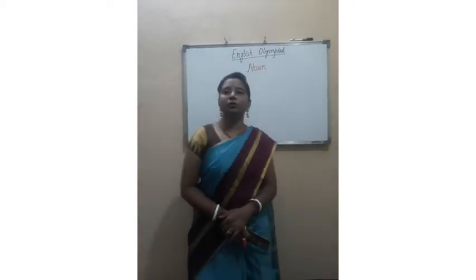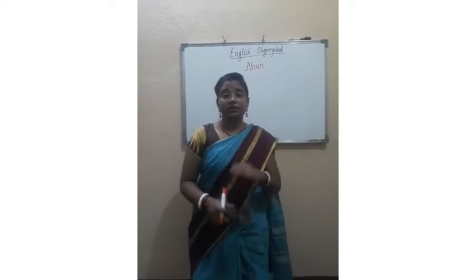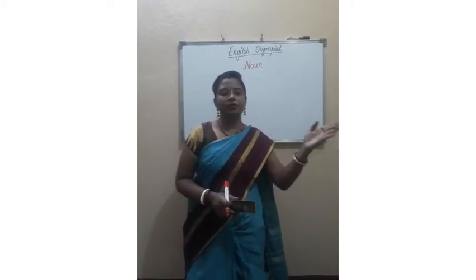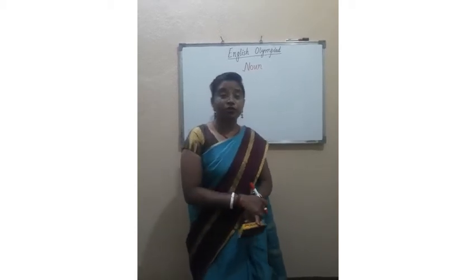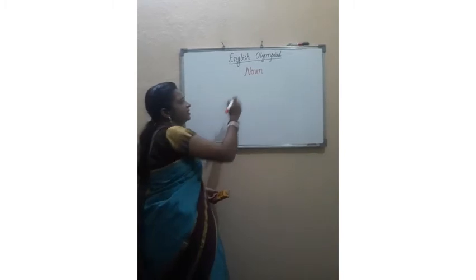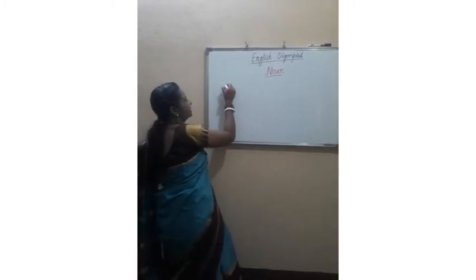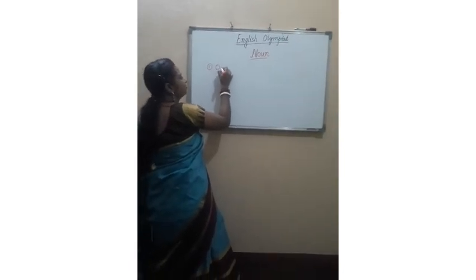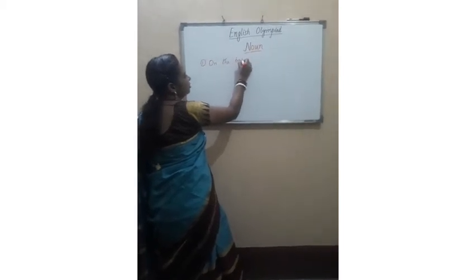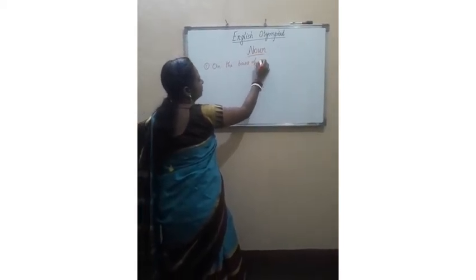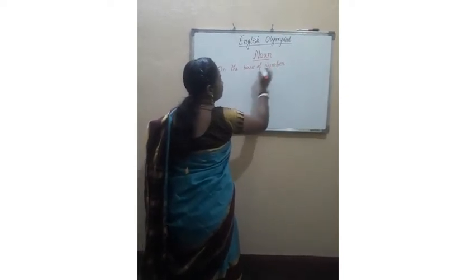The types of noun, they give common noun, proper noun. But in some of the books, the classification is countable noun and uncountable noun. So no need to get confused. I am going to tell you the classification of it. There are 3 types of classification. The first classification is on the basis of number. So sometimes they classify noun on the basis of number.